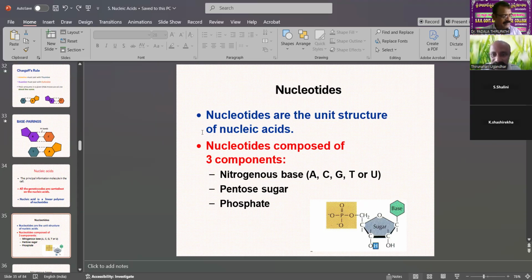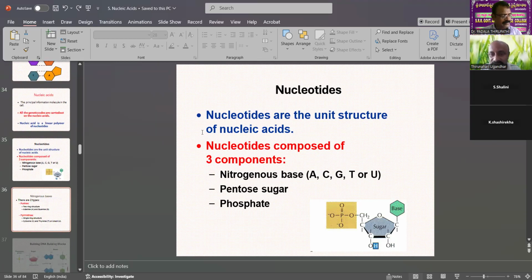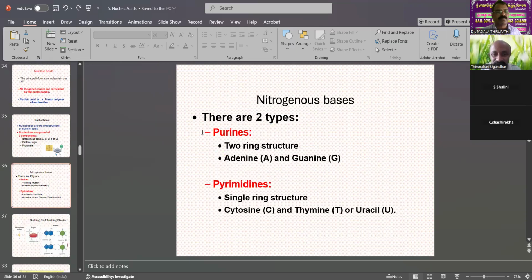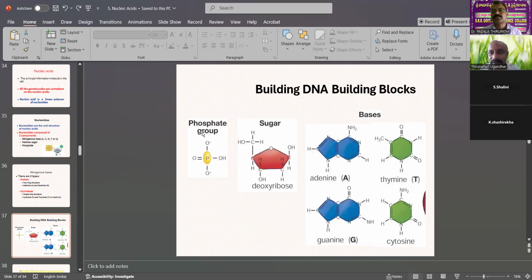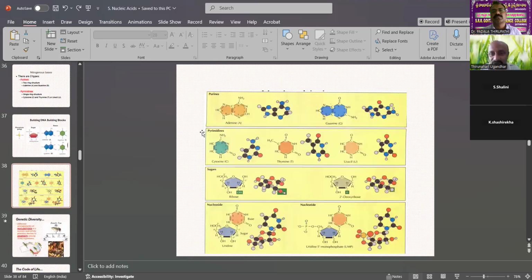The nucleotide is composed of three components: nitrogenous bases, pentose sugars and phosphates. The nitrogenous bases are purines and pyrimidines. These are also called DNA building blocks.